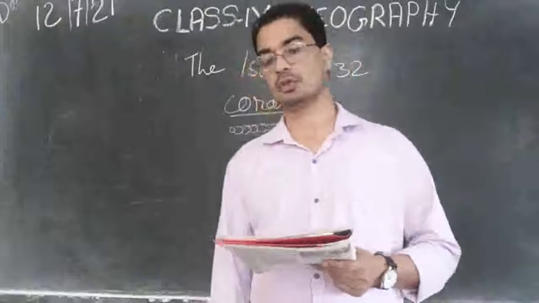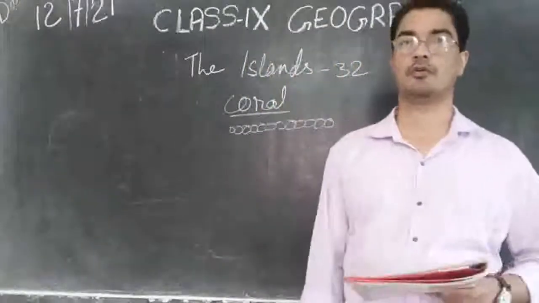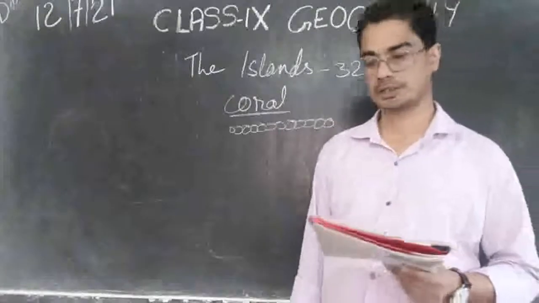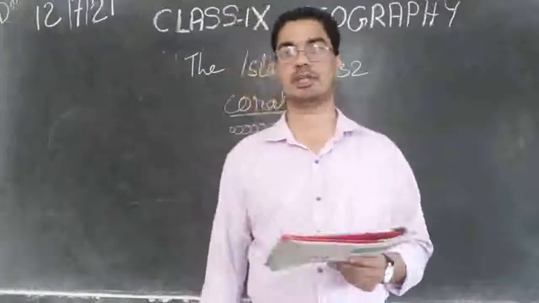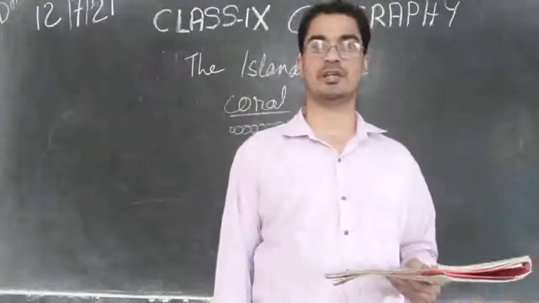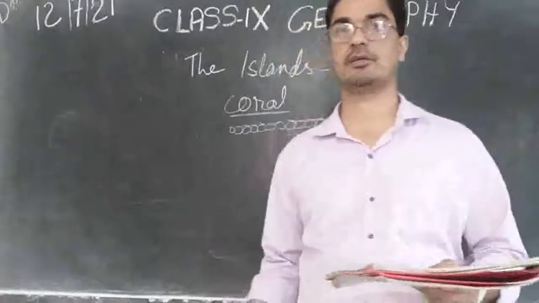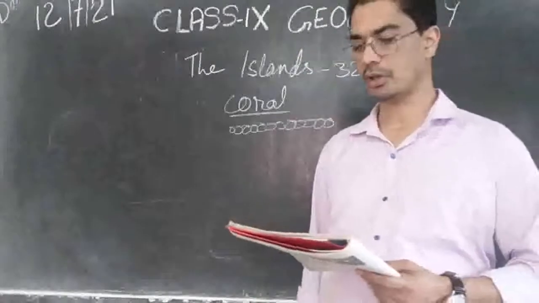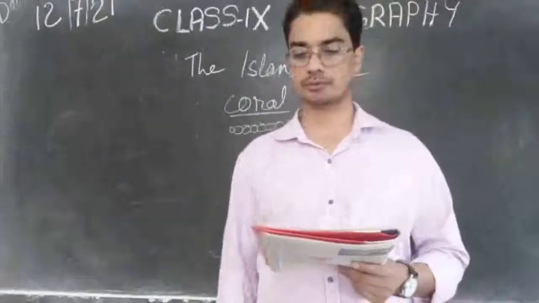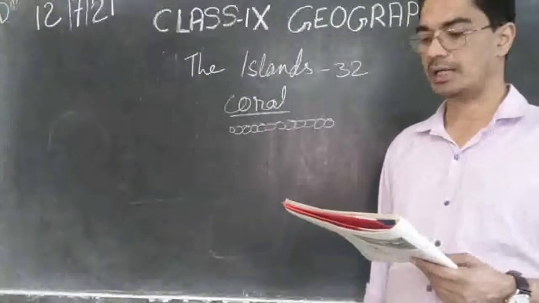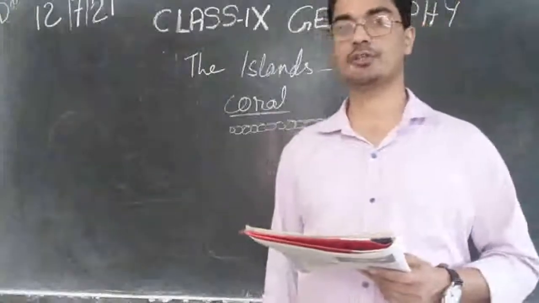So these are the different physical divisions of India. Now let us conclude this lesson. Let's see what are the things that we have studied so far. In a nutshell, we shall see them again. A detailed account of the different physiographic units highlights the unique features of each region.